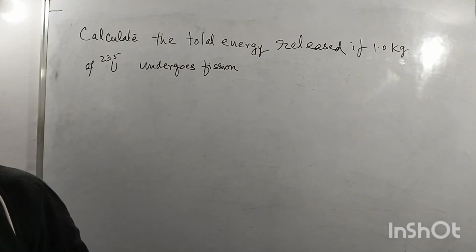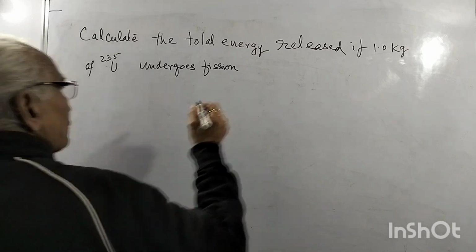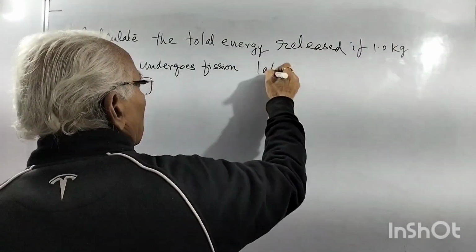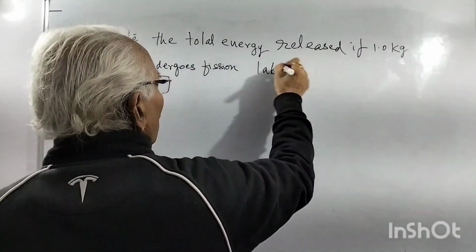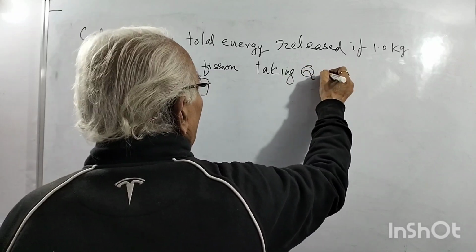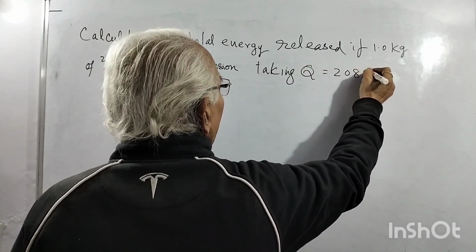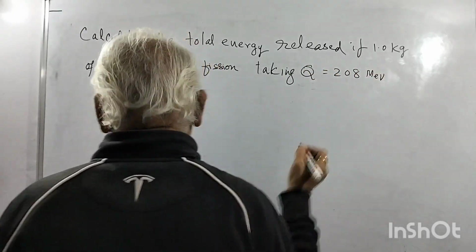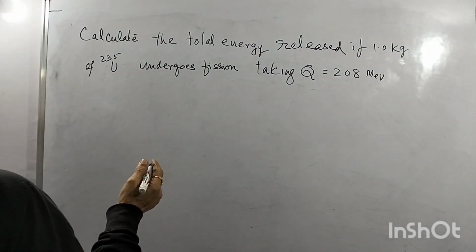And taking the disintegration energy per event, say Q, as about 208 MeV. I told you nearly 200, so this is 200 MeV.